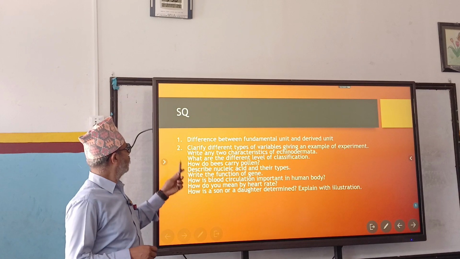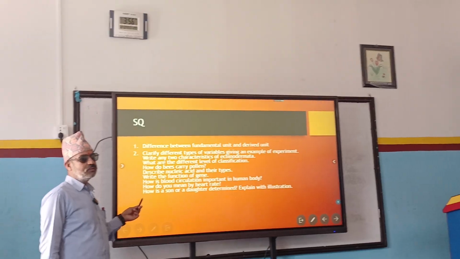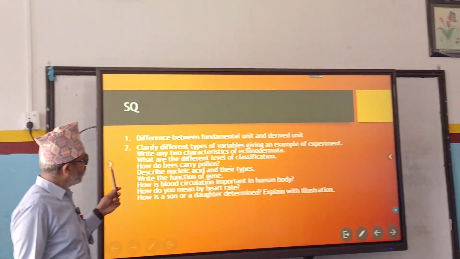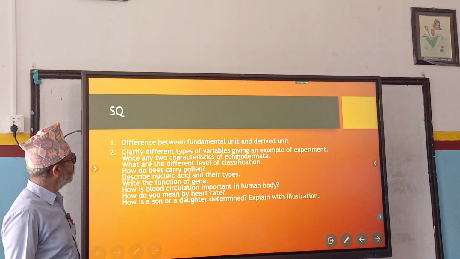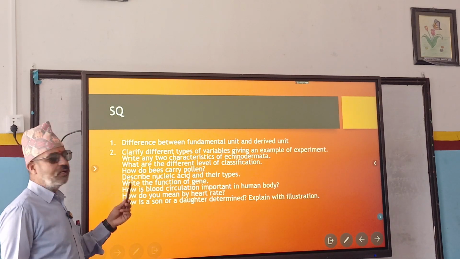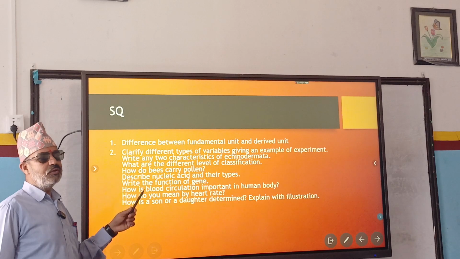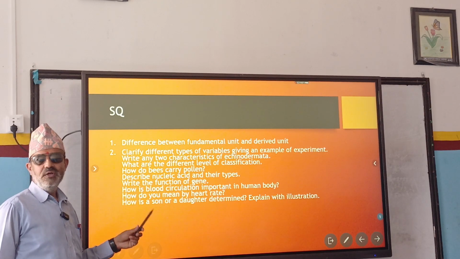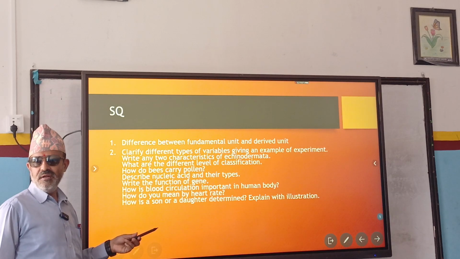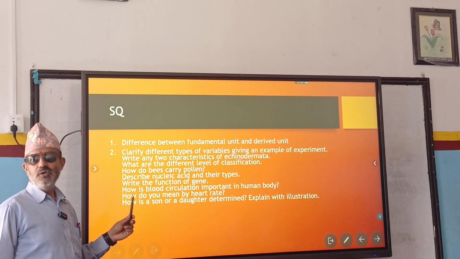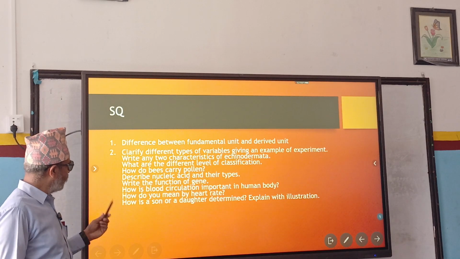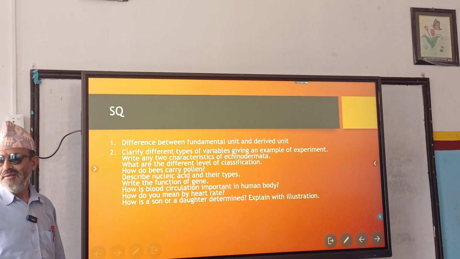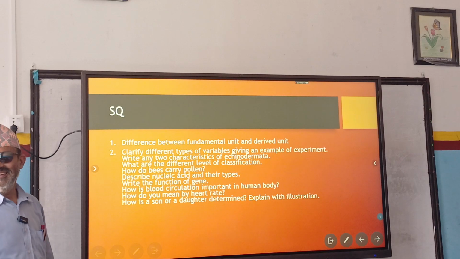Short questions. Differentiate between points. Right? Number 2, classify different types of variables, giving an example of one experiment you have to mention, and write which one is dependent variable, which one is independent variable, which one is control variable. Okay. Why are these blank? Are these also questions? Yes. Then why became blank? Number 1.